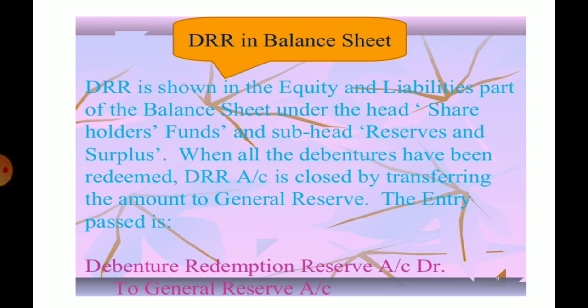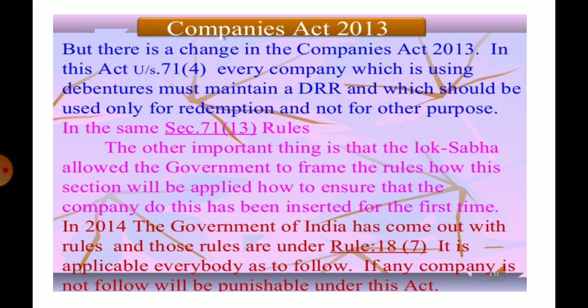DDR in balance sheet. How will you show DDR in the balance sheet? DDR is shown in the equity and liabilities part of the balance sheet under the head of shareholders' funds and subhead reserves and surplus. When all the debentures have been redeemed, the DDR account is closed by transferring the amount to general reserve. The entry will be passed: debenture redemption reserve account debit to general reserve.